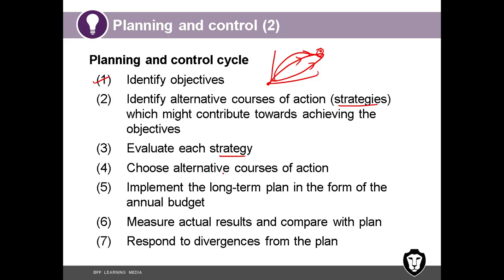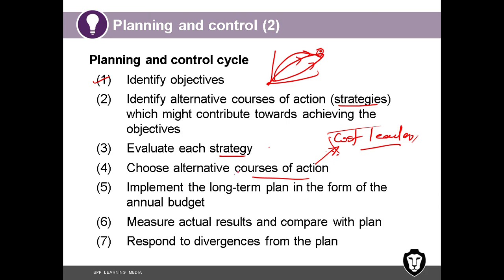Evaluate each strategy. Choose alternative courses of action. That means choose one of these strategies. Okay, let's say you decided we'll be the cost leader. Strategy chosen. Then how are we going to achieve the cost leader? That is what you mean by courses of action. Identify different ways of achieving cost leadership.